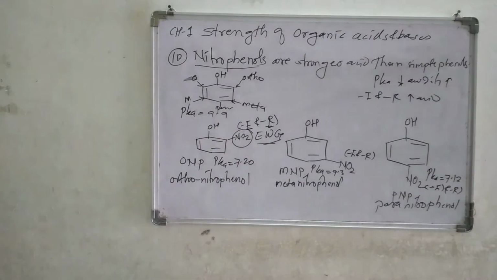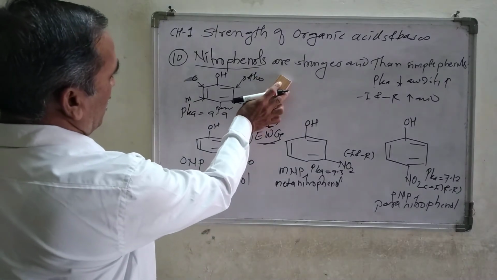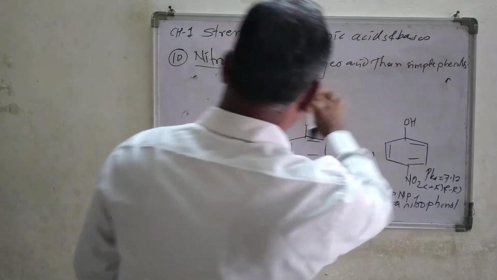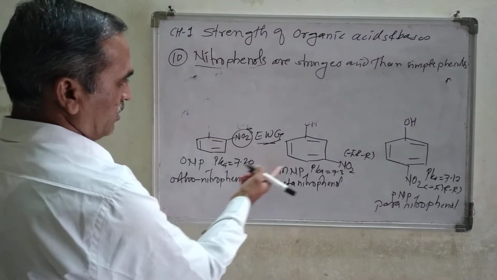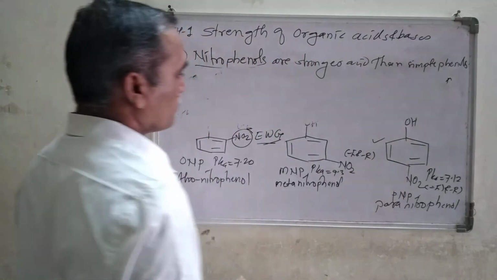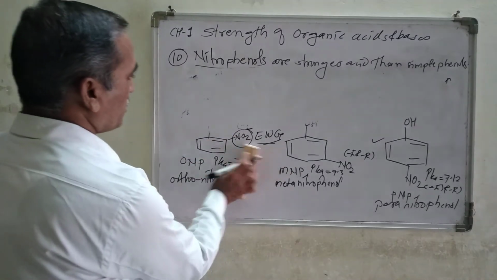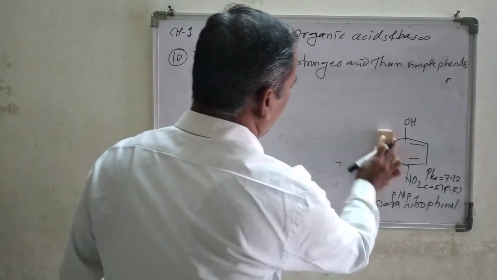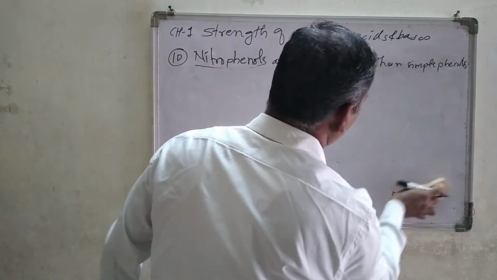Now the next application, look at here the nitrophenols. Among the nitrophenols, this one, how could you explain this one? This one is the strongest one. Now look at the meta-nitrophenol. Draw the resonating structure of this compound. Let us look at the resonating structure of each one of them.